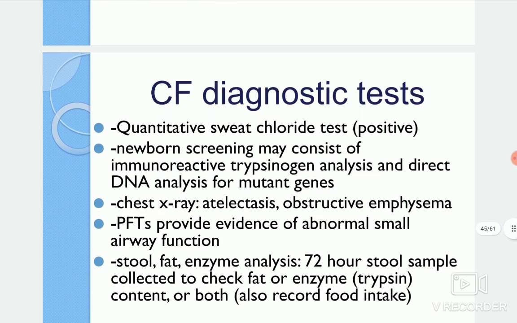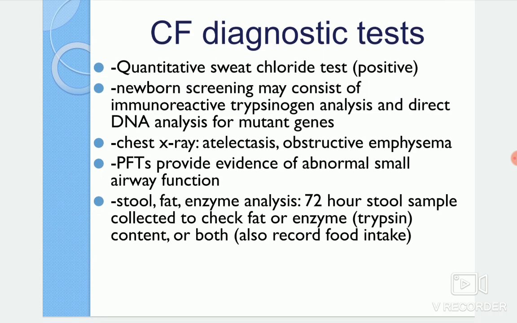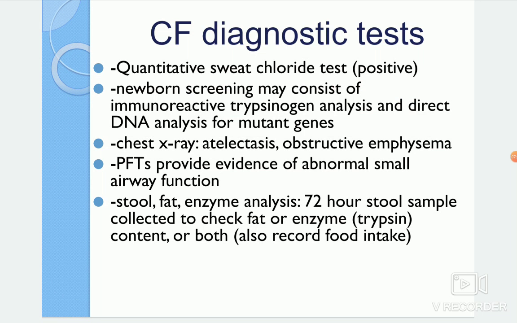How to diagnose this condition: these are the tests usually done here. The quantitative sweat chloride test usually gives a positive result. Newborn screening consists of immunoreactive trypsinogen analysis, and direct DNA analysis for the mutant genes will also show the result, because this is an autosomal recessive disorder. So we have to analyze this to confirm the condition.